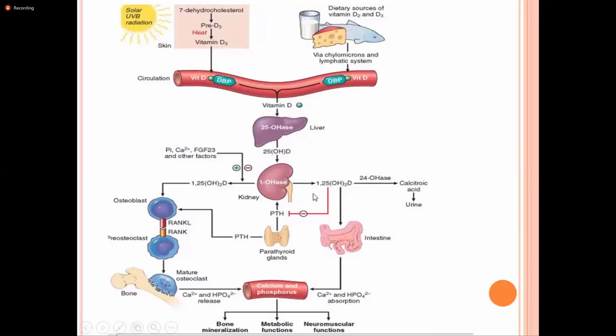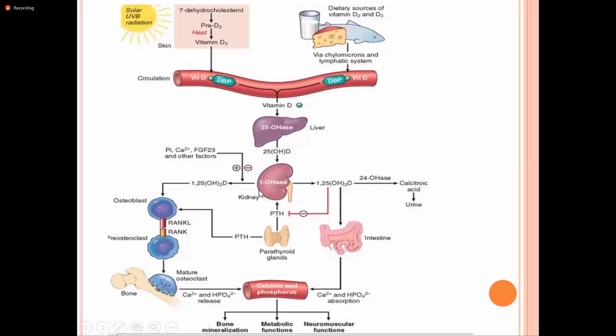And this 1,25 dihydroxy cholecalciferol is the active form of vitamin D. This calcitriol increases calcium and phosphate absorption in the intestine as well.